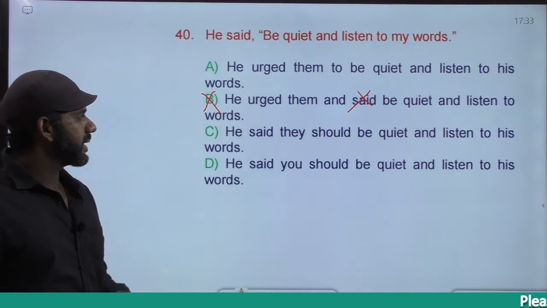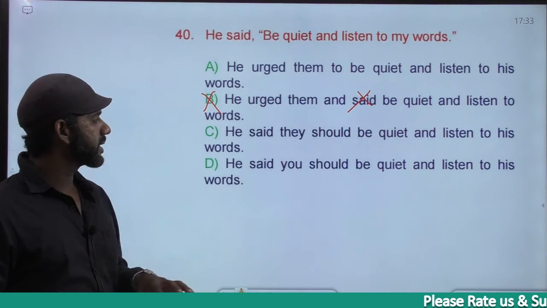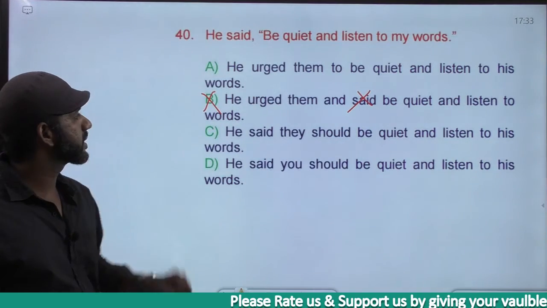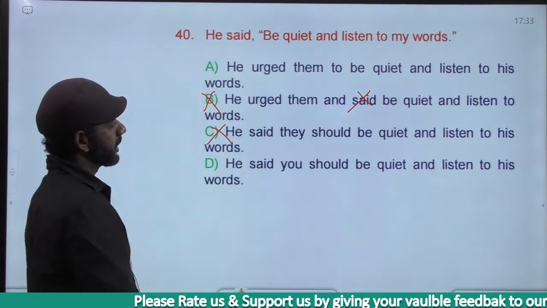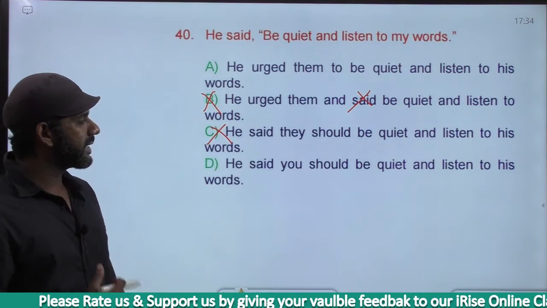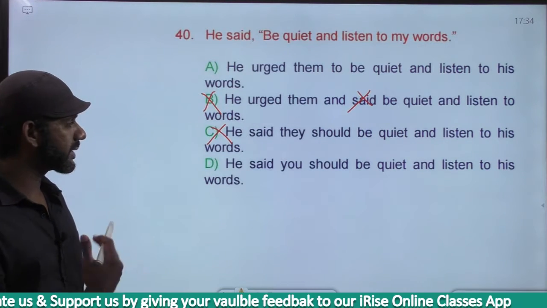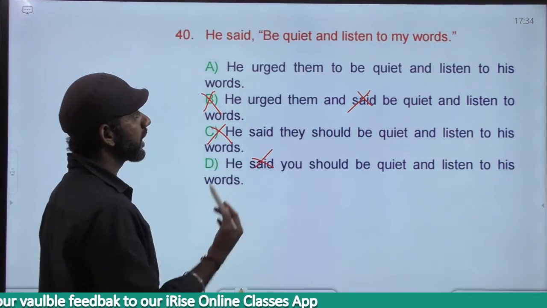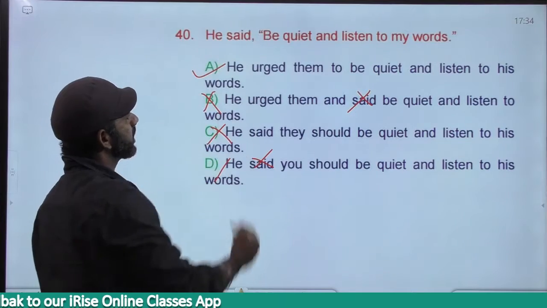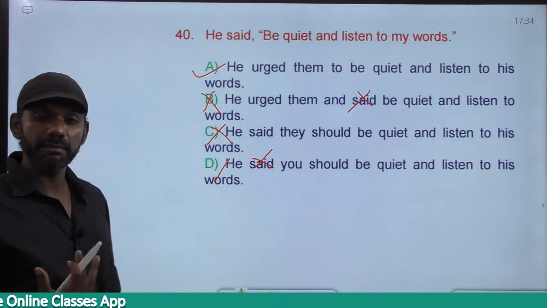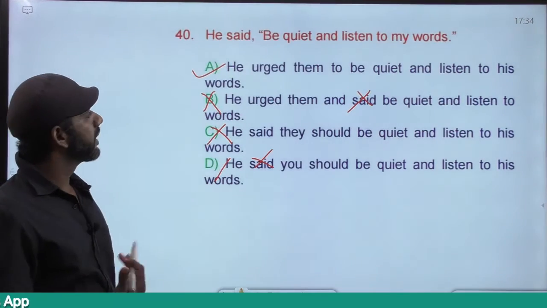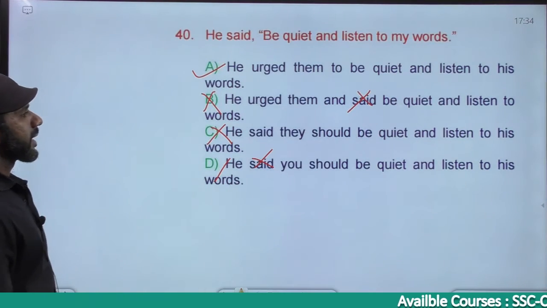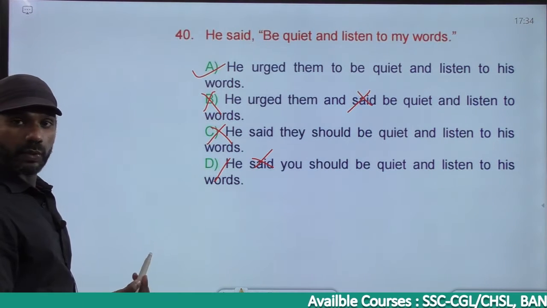Come to C. He said they should be quiet and listen to his words. Should is a modal. Such a modal is not given there in the question. So option C is eliminated. Come to option D. He said you should be quiet. Said that is not there. Should is a modal, not there in the question, gone. The answer must be A. He urged them. It's a compulsion made by him. He urged them to be quiet and listen to his words. Come to the next one. It's always listen to.